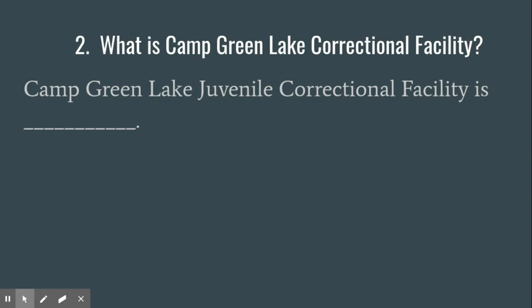Next, we have to remember or figure out what all of these words mean. What does juvenile mean again? What is a correctional facility? Let's look at the word correctional. What is the base word? Next, let's look at the word facility. A facility is a place designed for a specific use. Let's put the words together. Correctional facility. A juvenile correctional facility is a place to correct young people, or a prison for young people.